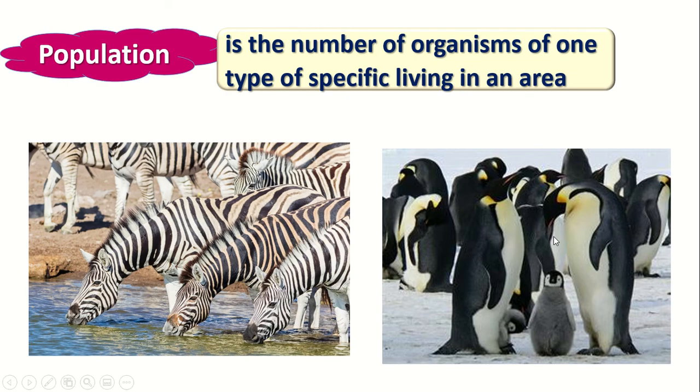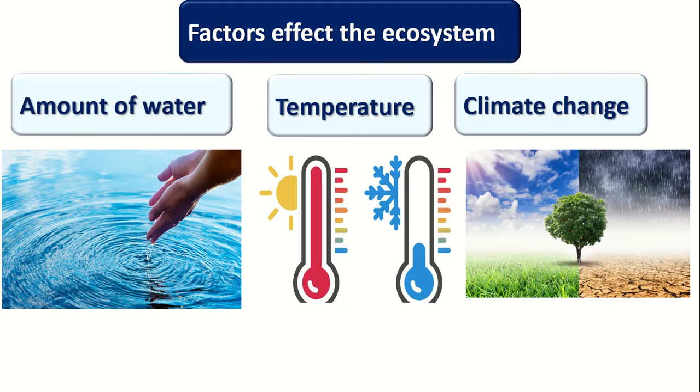So here we have a penguin population, and here we have a zebra population, because each is a number of one type of living organism in the same area.